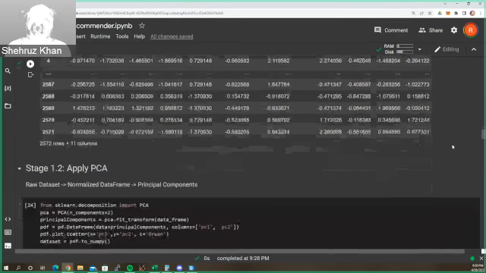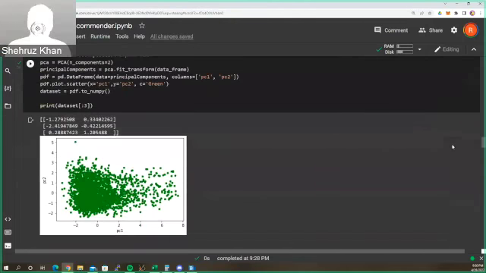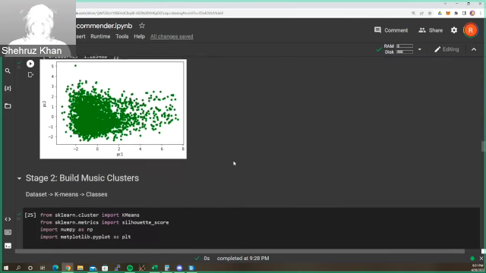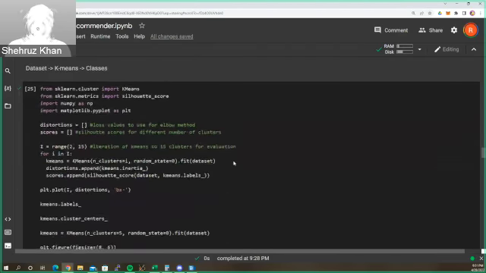To visualize this data, we implemented principal component analysis. We conducted PCA of 2 dimensions so we can generate 2D plots that show our data. Each one of those green dots is a song from one of these playlists. If you wanted to count, it's probably impossible, but there are 2,572 green dots, and each of these represents a song. Using these data points, we are then able to cluster them.